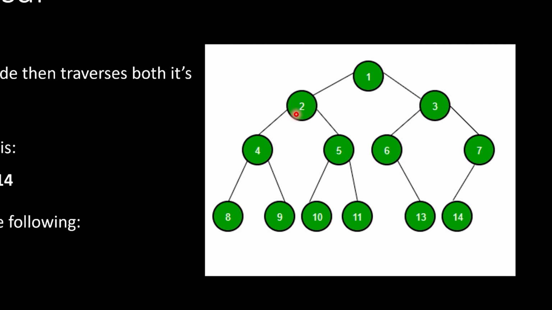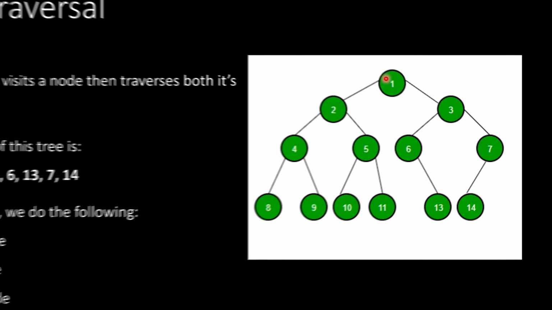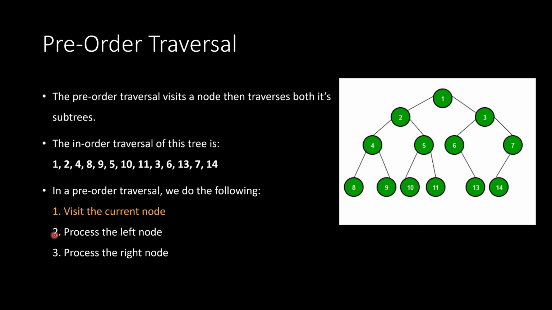We come to 2. And now that we've processed the left and visited, we need to go to the right. So we mark down 5 because we visit that. Then we process the left. So we mark down 10, come back up, process the next one, which is 11. Okay, now we're done with 2. And we go to 1. At 1, at this point, we've visited the current node and processed the left node. Now we go to the right.